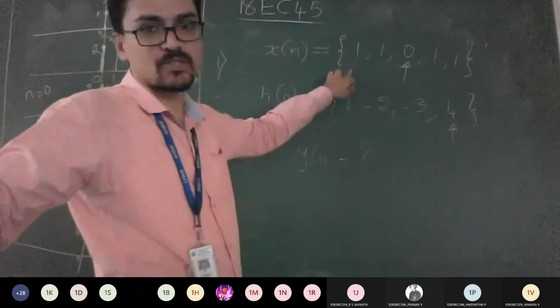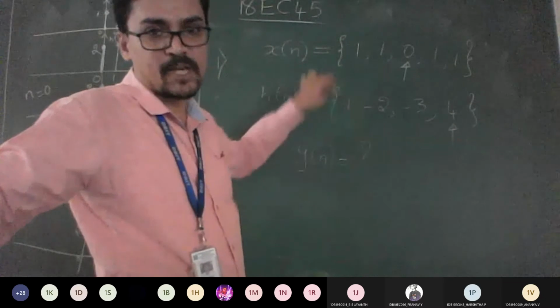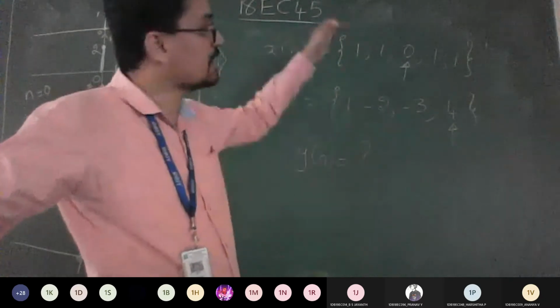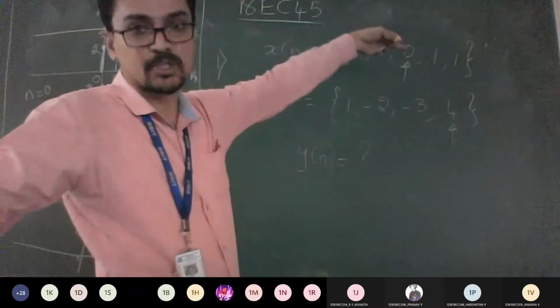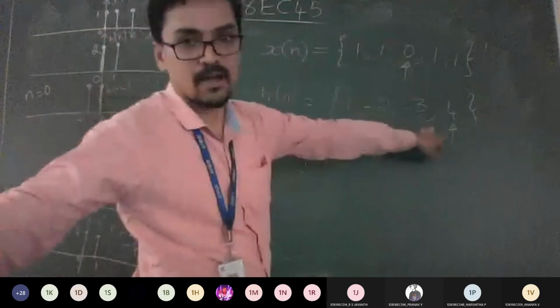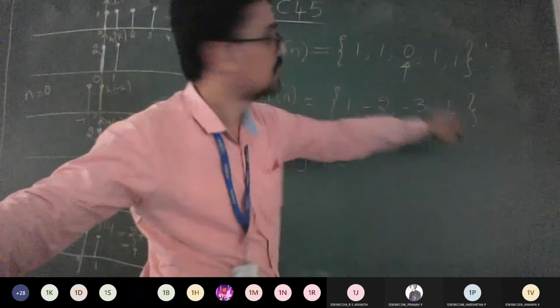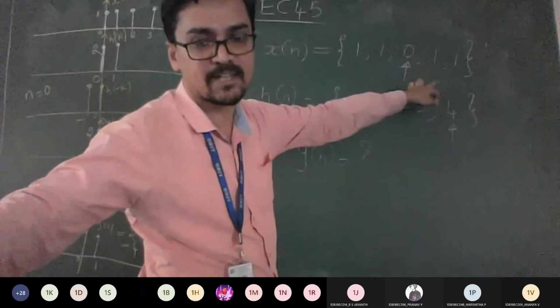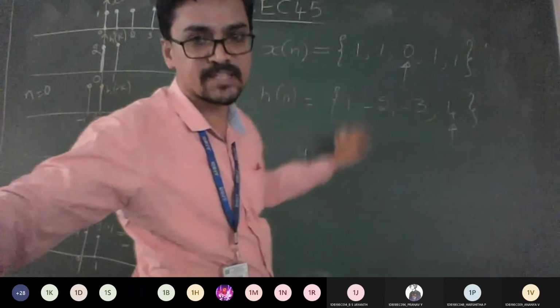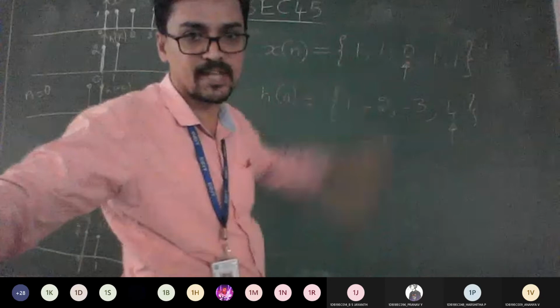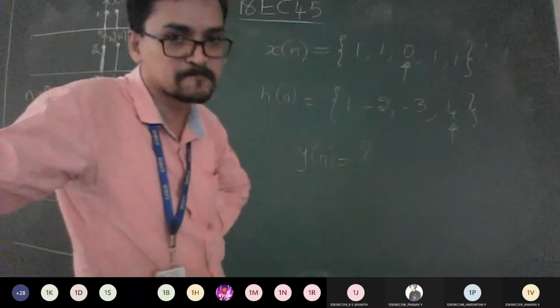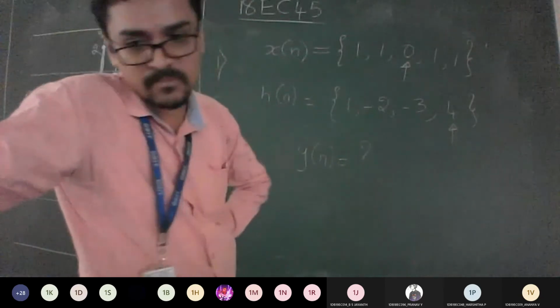So 3 plus 2 becomes 5. You need to vary from -5 till where? Till 2, because your h of n doesn't have any right hand side values, only x of n has them. So can you vary k from -5 to 2 to get the answer? Understood or not? Am I clear?